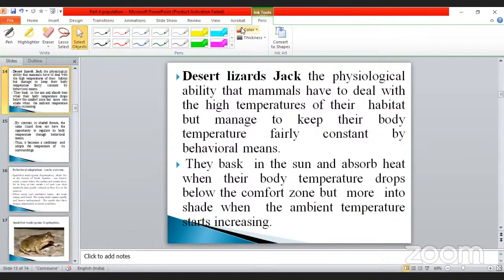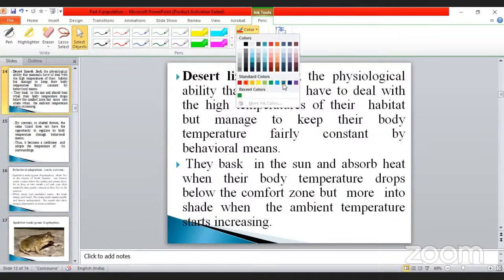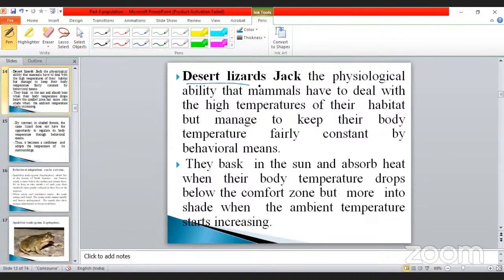And another example is given here, my dears. One is the desert lizards. The physiological ability that mammals have to deal with the high temperature of their habitat, but manage to keep their body temperature fairly constant by behavioral means. This is the important one. Even if the temperature is very high, according to their behavioral aspect, they can maintain their body temperature. That is one of the adaptations of the desert area.